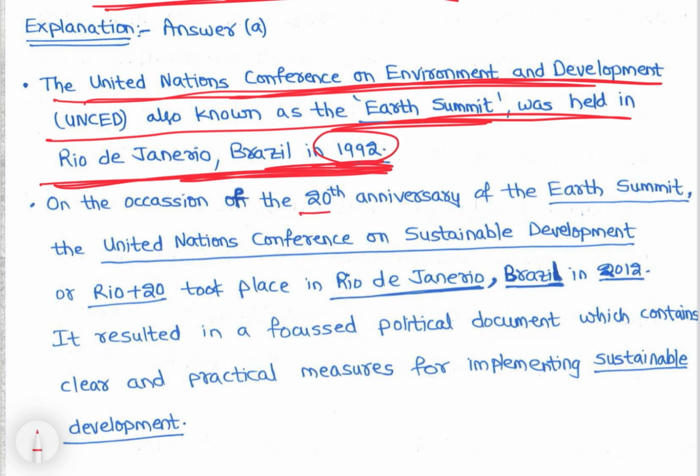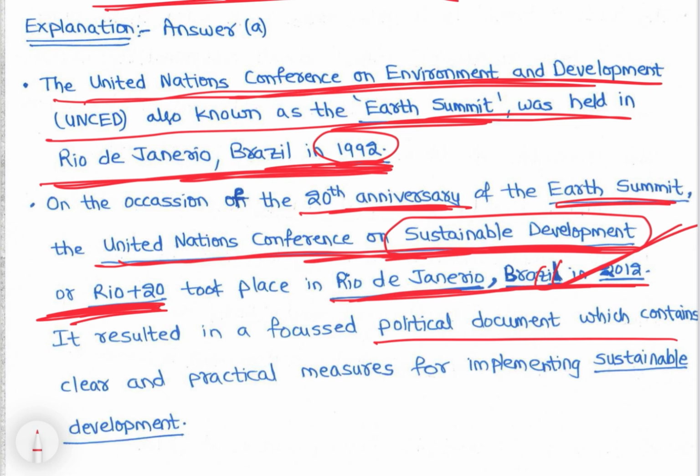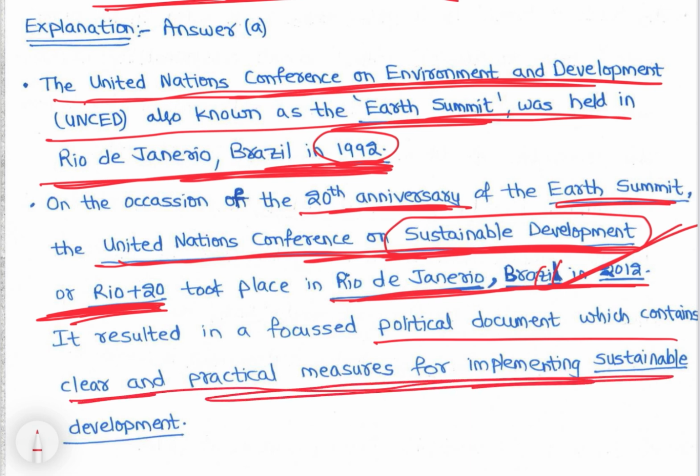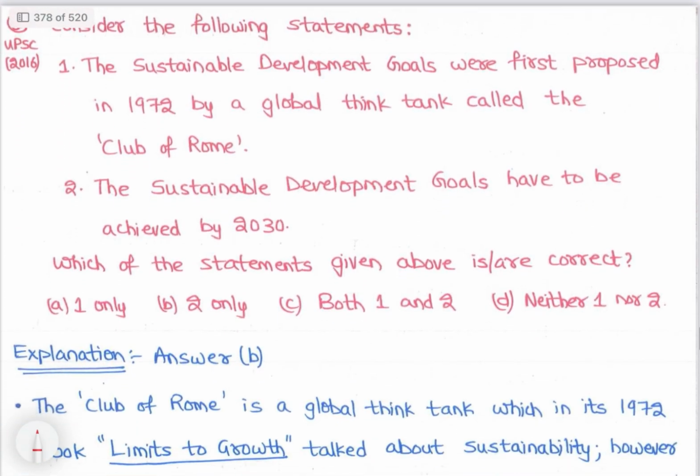Right? On the occasion of the 20th anniversary of the Earth Summit, the United Nations Conference on Sustainable Development, or Rio plus 20, took place in Brazil in 2012, right? It resulted in a focused political document which contains clear and practical measures for implementing sustainable development. So it is with respect to sustainable development, right? Easy question hai. Now let's see the next question.